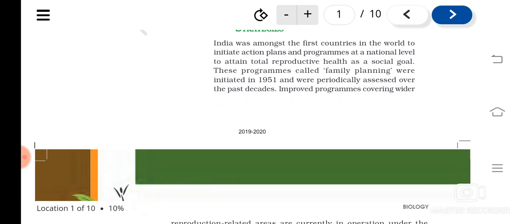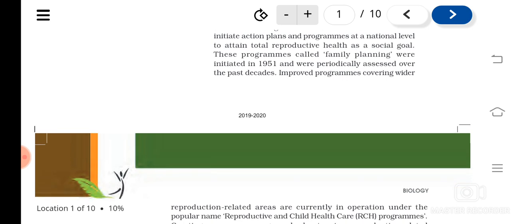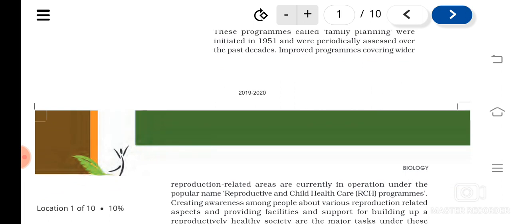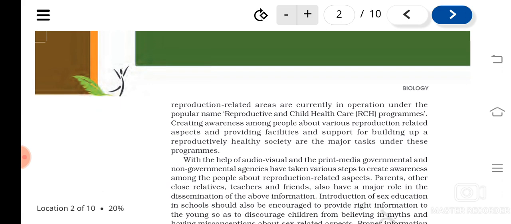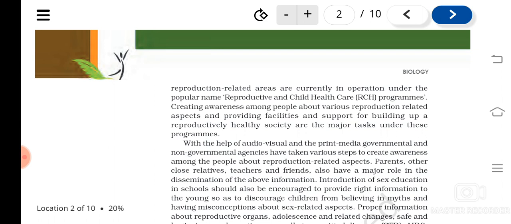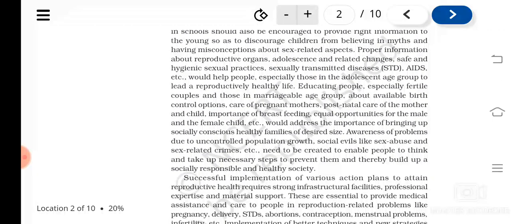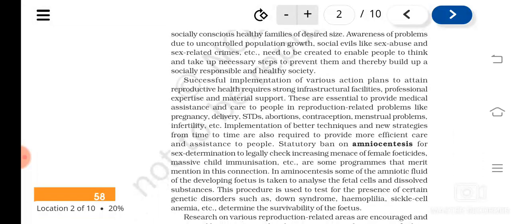Then we have studied the various problems and strategies associated with reproductive health. In that we have seen that India was one of the first countries to start family planning, in 1951, initiated at a national level. Now it is under another name, the Reproductive and Child Health Care, RCH programs. They are involved in creating awareness among people about various reproduction related aspects, and also providing facilities and support for building a reproductively healthy society.